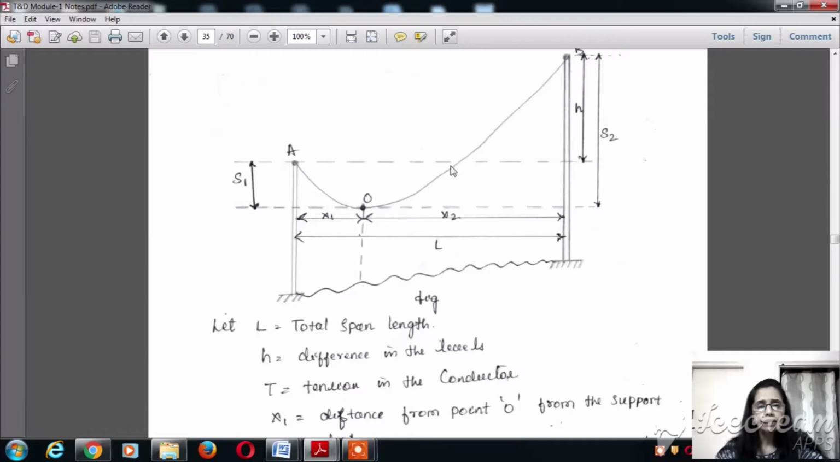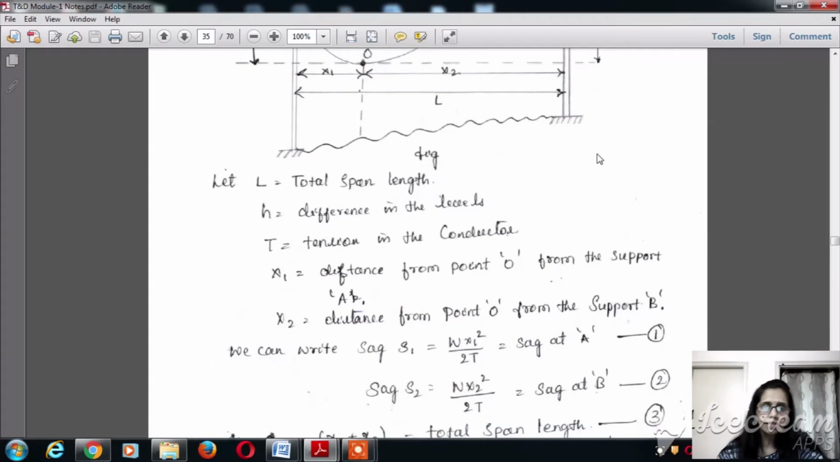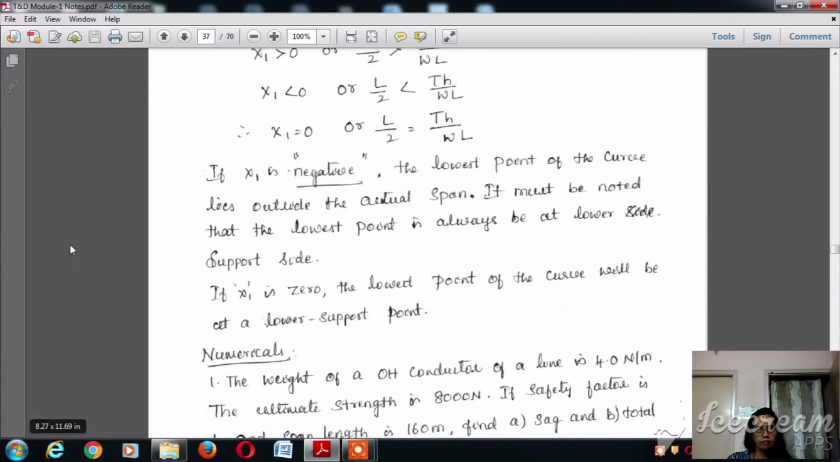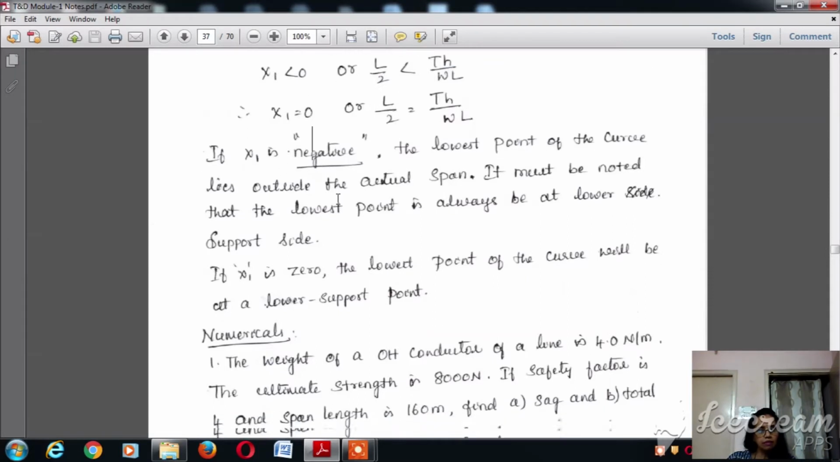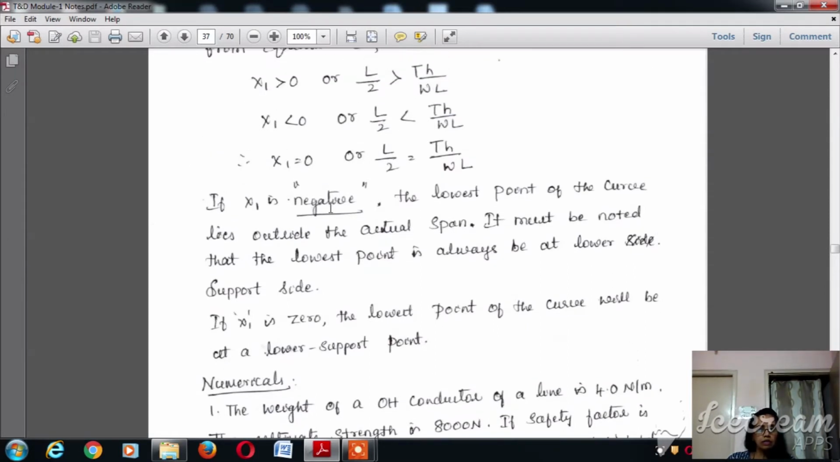So the difference between the highest point of the conductor A and then the conductor B is nothing but the h, the height. Let us derive the expression for the sag by considering... So if we see here, then we can understand that x1 has got three conditions which can be derived to understand where the lowest point can exist.